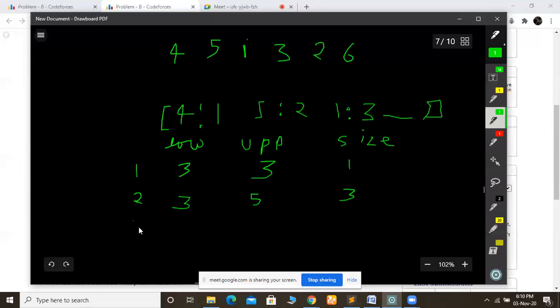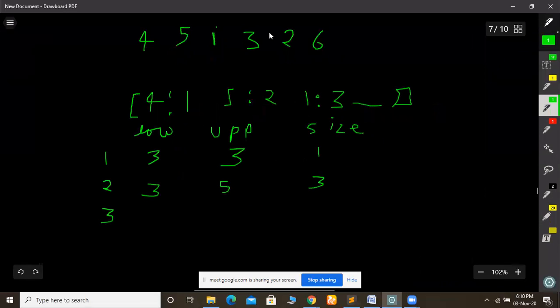Now we will take 3. So what is the index of 3? Index of 3 is 4. So that is inside our previous range. So we do not have to update anything. We will take 3 to 5. Just so now what is the size of this sub-array? 5 minus 3 plus 1, that is 3.